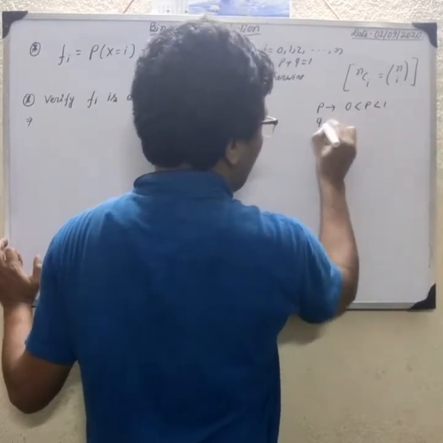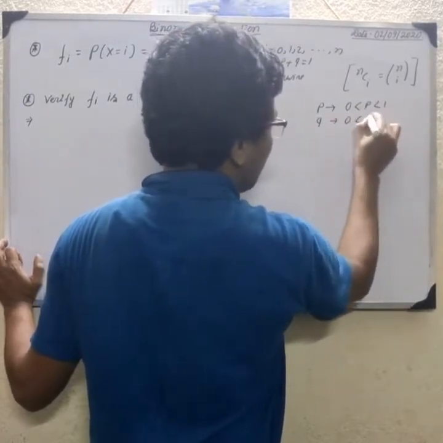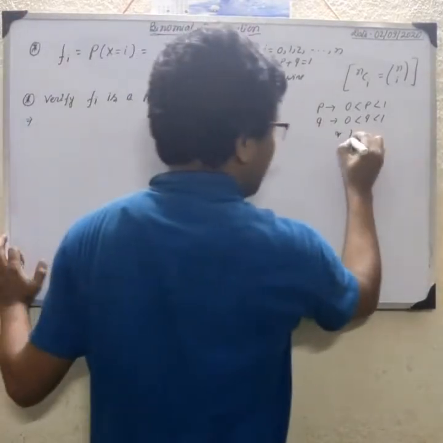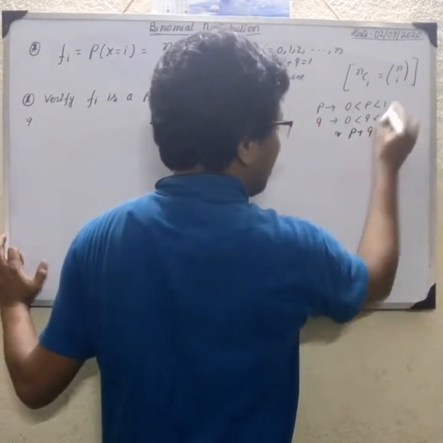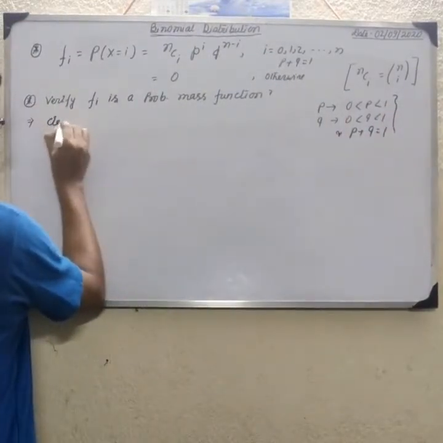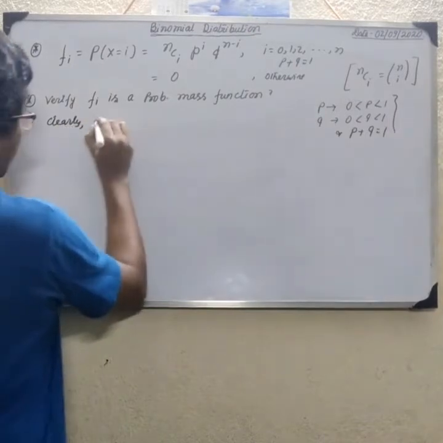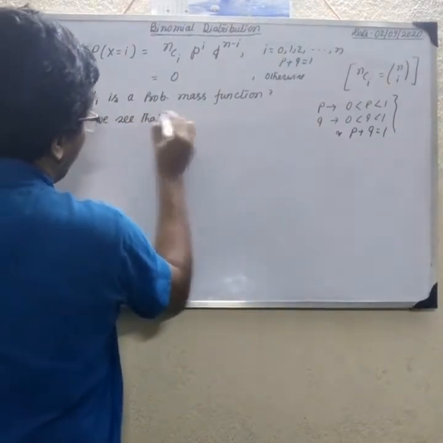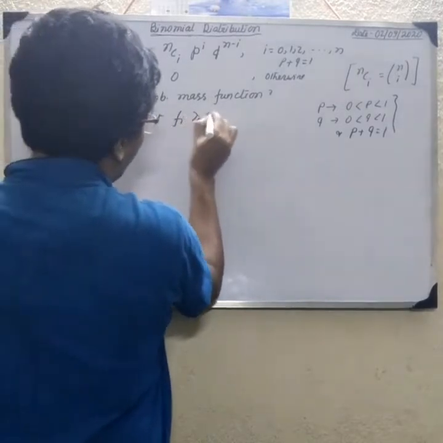So obviously q also satisfies 0 less than q less than 1, because p plus q equals 1. So clearly we see that f(i) is greater than or equal to 0.